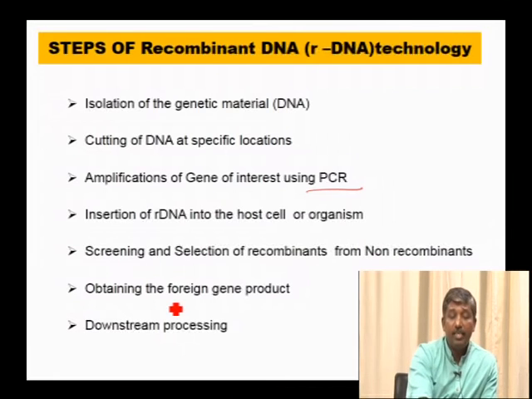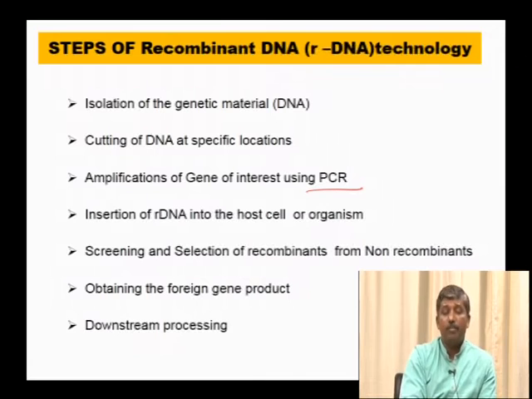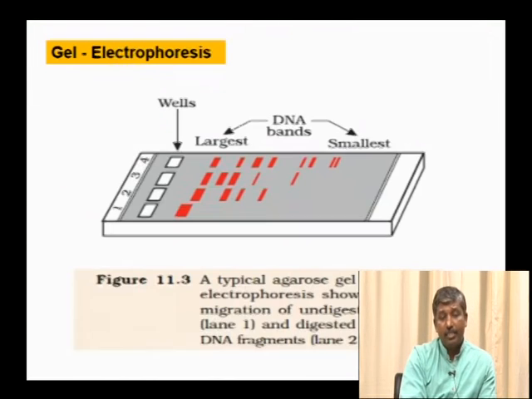Then, obtaining the foreign gene product. Once the recombinants have been selected, we grow them on a large scale using bioreactors. The products that are obtained are generally crude. Through downstream processing, which involves purification, we make the finished product and it can be marketed.